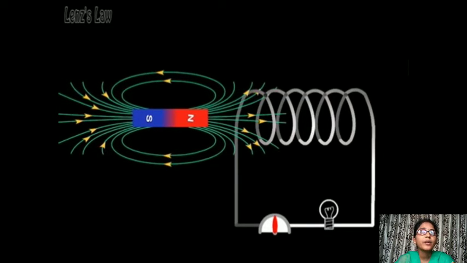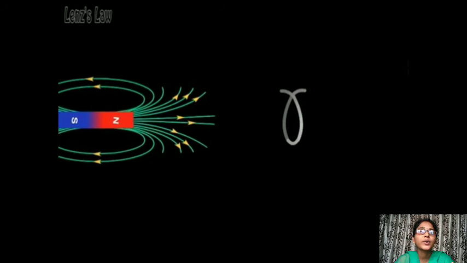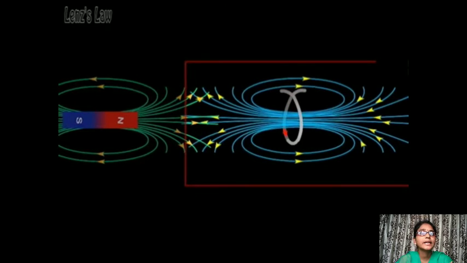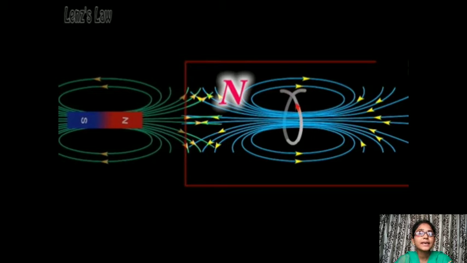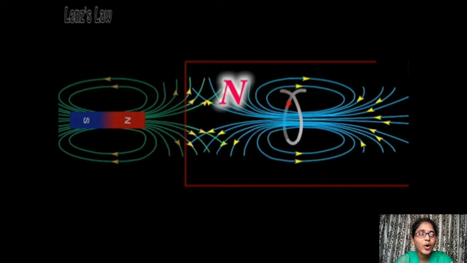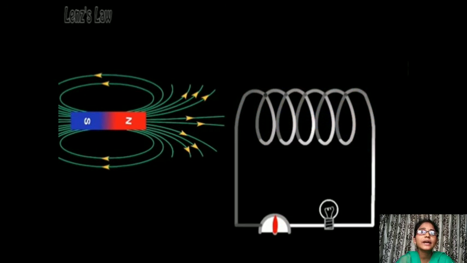The bar magnet is pushed near the solenoid. Induced current will be formed, and here north pole faces north pole. The flux decreases through the coil. The coil opposes the decrease in the flux. The ammeter value changes and the bulb will glow. But next, here there is no motion, so no change in the ammeter and bulb.